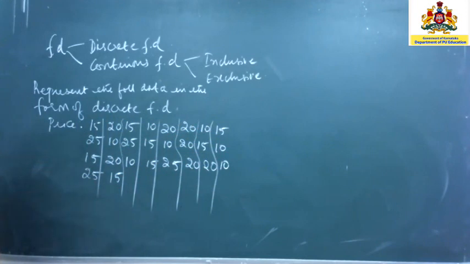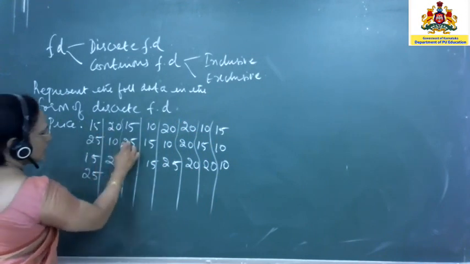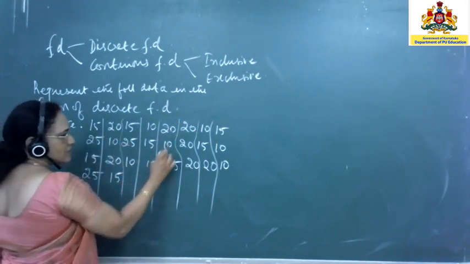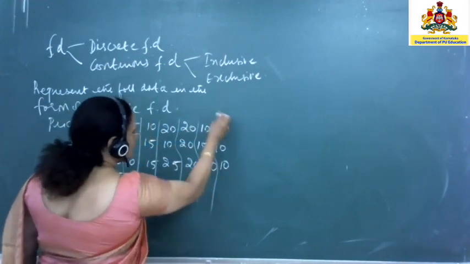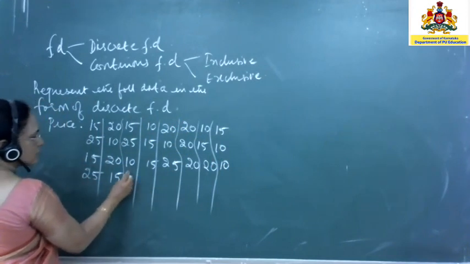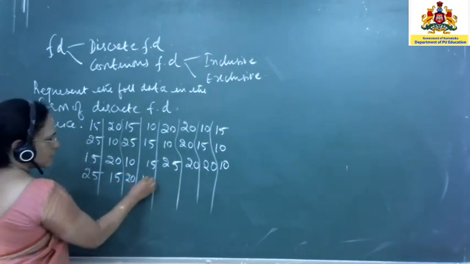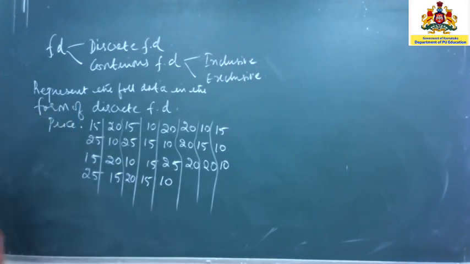Now you have the price of so many commodities. How many commodities do you have? 1, 2, 3, 4, 5, 6, 7, 8, 9, 10, 11, 12, 13, 14, 15, 16, 17, 18, 19, 20, 21, 22, 23, 24, 25, 26. I think another 4 more, we can make it 30. So you can have some numbers. This is 20, this is 15, this is 10. Now this has to be put in the form of a discrete frequency distribution.